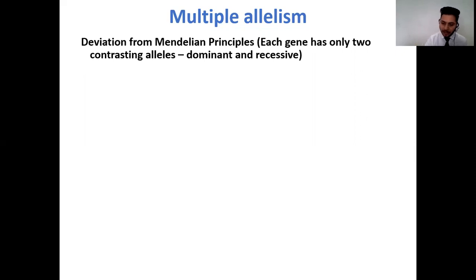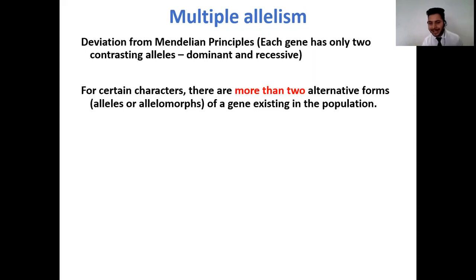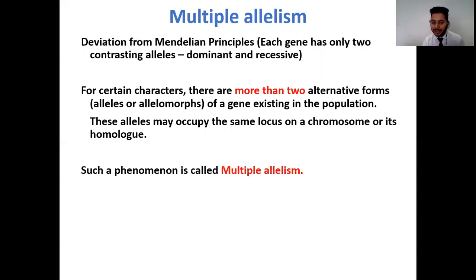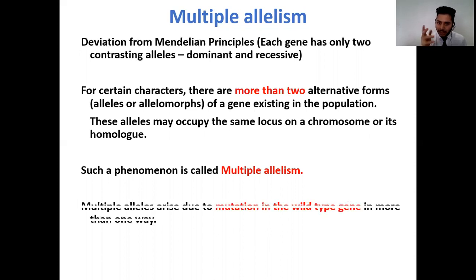So for the character height of the plant, there are only two contrasting alleles. However, it was noticed that for certain characters, there are more than two alleles or allelomorphs that can be present in the population. These alleles may occupy the same position on a chromosome or its homologue within the population. Such more than two forms of alleles are called multiple alleles and the phenomenon is called multiple allelism. That is why it is said to be a deviation from Mendelian principle, because there are more than two alternative forms of a gene that can be present within a population.